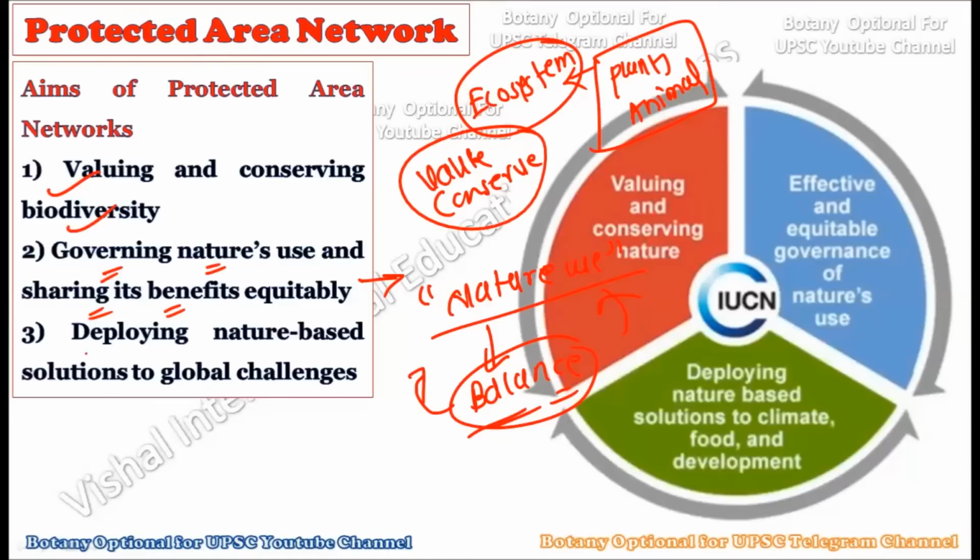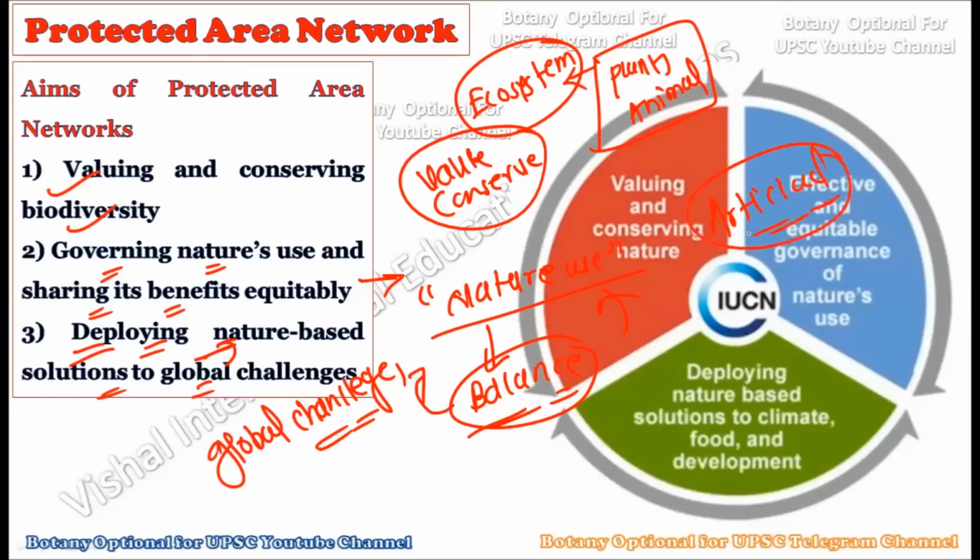Now the third important aim of this protected area network is deploying nature based solutions for global challenges. Whatever global challenges are there today, we should have solutions which are nature based. Okay, it should not be an artificial technique to solve the global challenges. For example, today globally we have many challenges, and to solve these challenges, the majority of the time artificial techniques are adopted. And these artificial techniques are actually very harmful from the ecosystem point of view. So the third aim of the protected area network is to provide nature based solutions for the global challenges. This is the third aim of the protected area network.